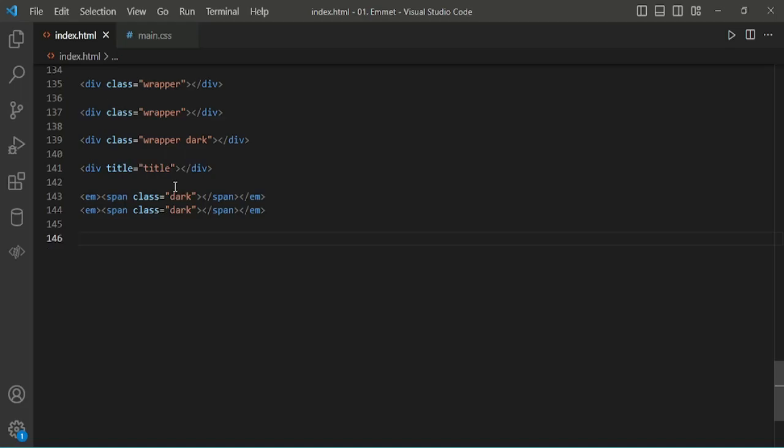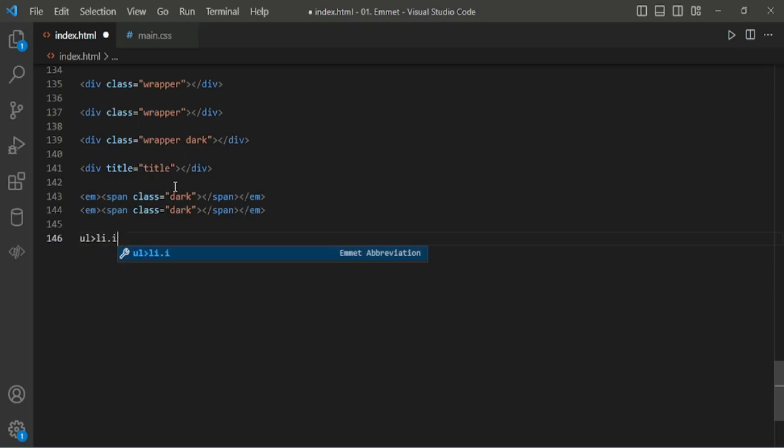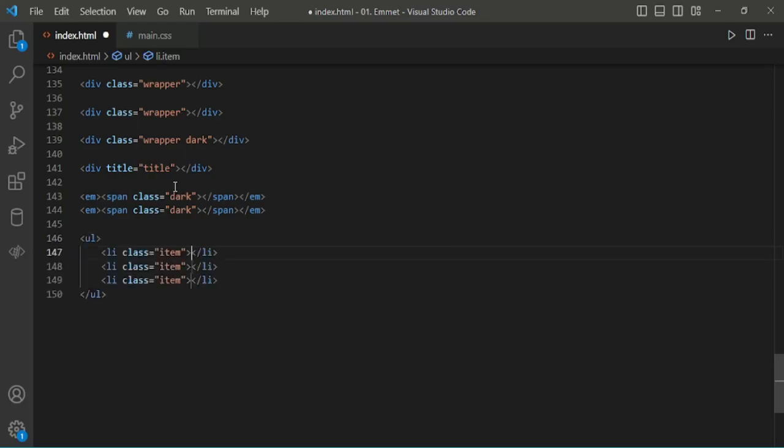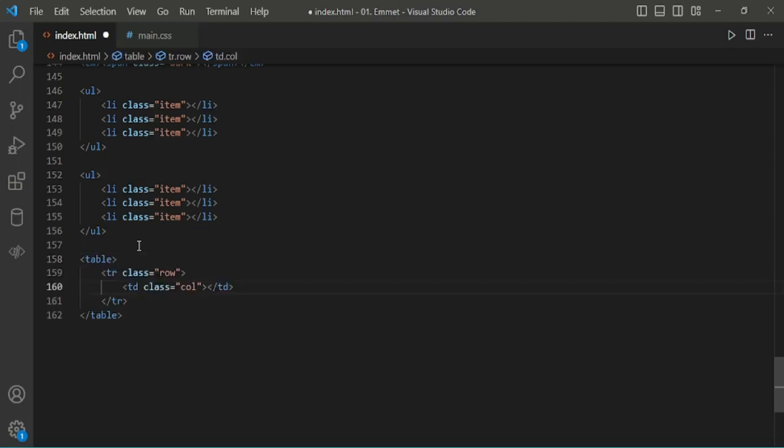Then another one is li. Instead of typing li.item*3, we can type ul>.item*3. We can get the same result. One more example, table.row.col. Here we no need to add tr and td under the table.